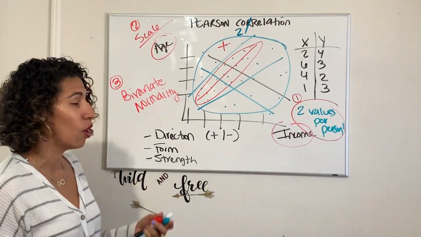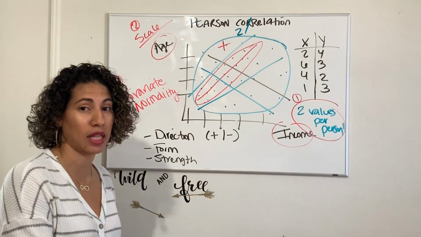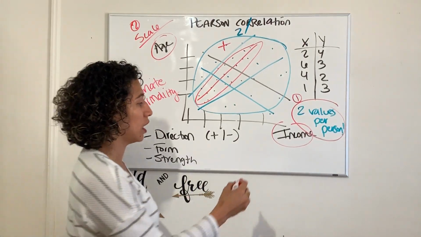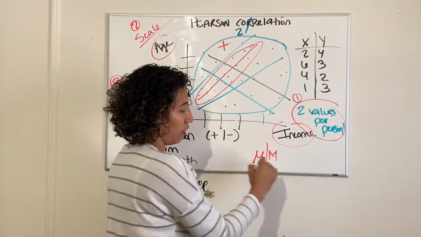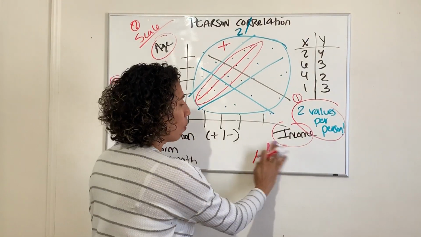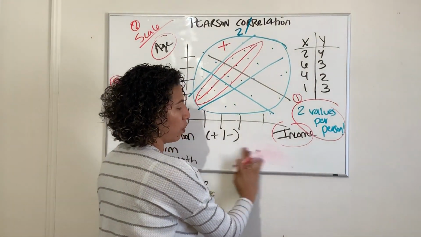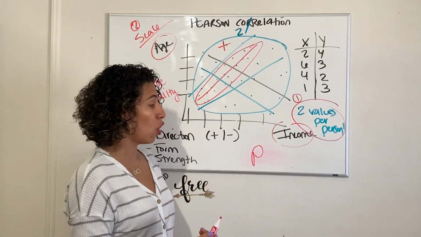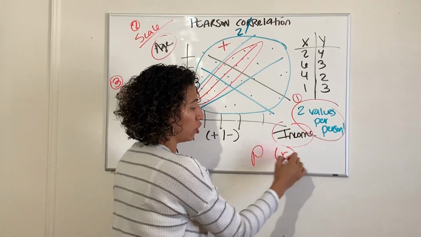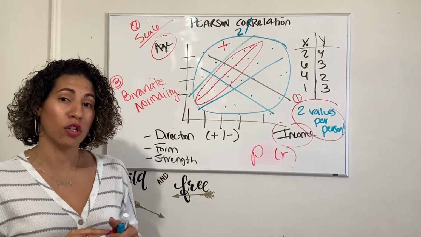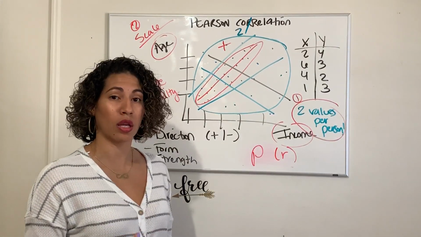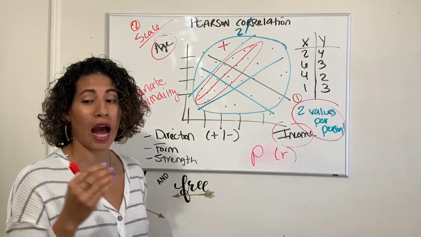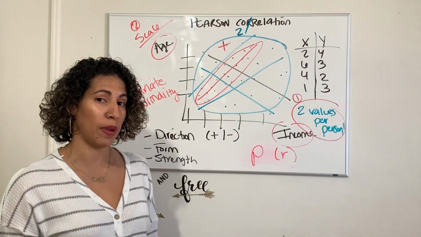And so when we measure this, we always measure against the population, and we test samples against our population. So this is the one time, out of all the different videos I've had, that instead of using mu and the mean of the population, we're actually going to switch this. What are we going to use now? We're going to use rho, this curly looking Greek letter, in the population, or we're going to use lowercase r within the sample. So when you see a lowercase r, you know it's talking about the Pearson correlation, or the relationship between two specific variables and how close or far apart that relationship is to each other.